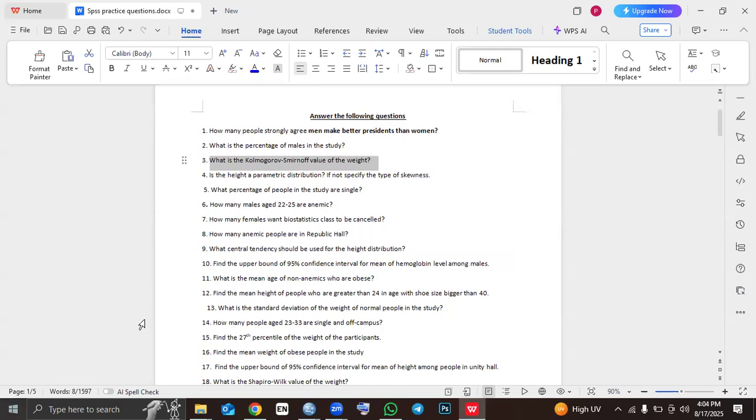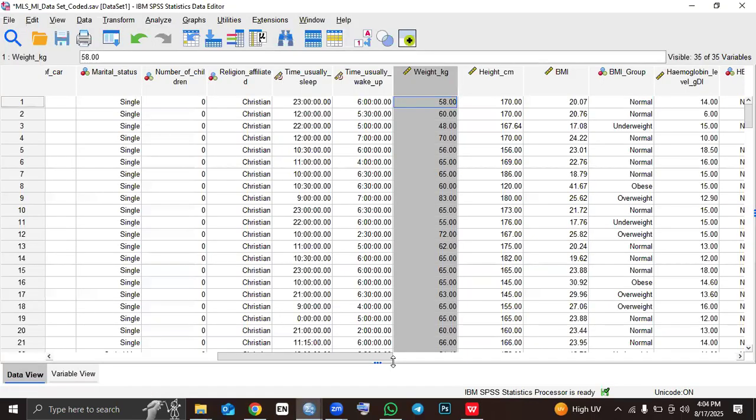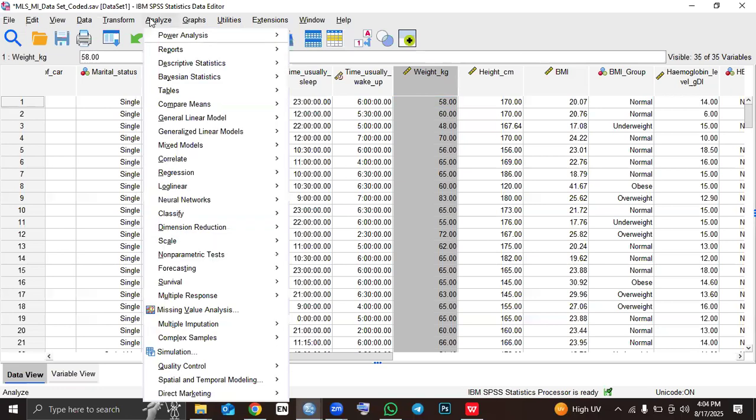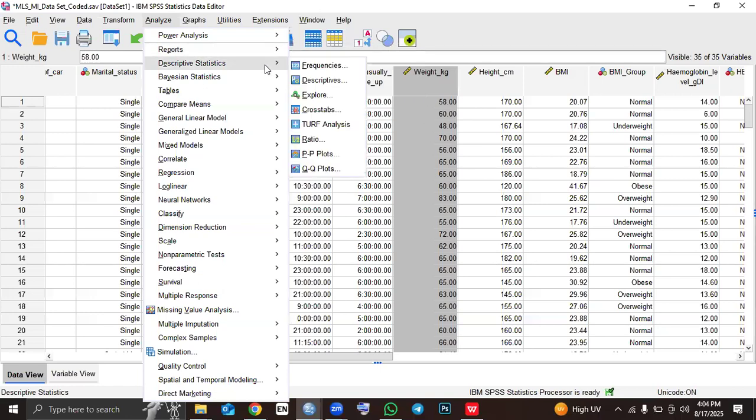That's question 3. So to find the Kolmogorov value of the weight, you come to your data set. Then you look for weight. So this is your weight, right? Once you have seen your weight, you come to analyze. From analyze, you go to descriptive statistics. From descriptive statistics, you go to explore. Then click on explore.